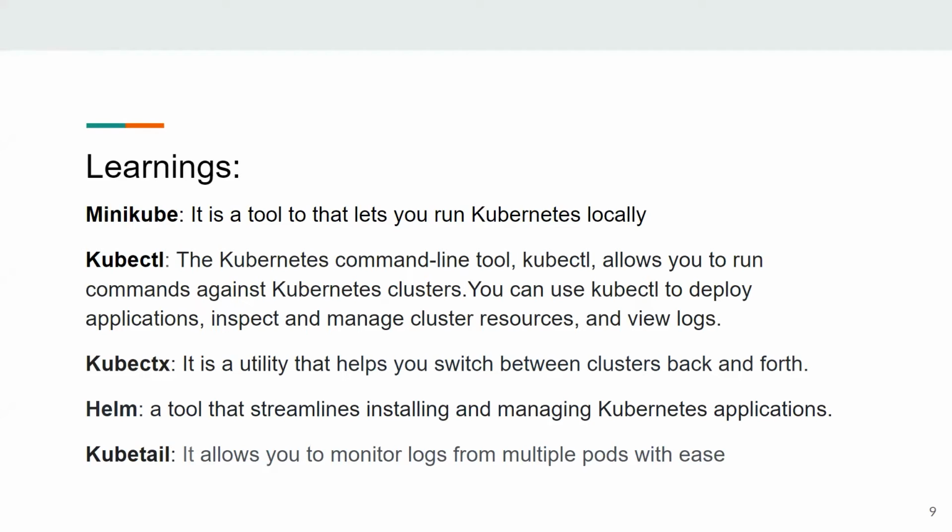Next is kubectx, a utility that helps us switch between clusters back and forth. Helm is a tool that streamlines installing and managing Kubernetes applications. You can imagine it as something similar to apt or yum commands. And the last is kubetail, which allows you to monitor the logs from multiple pods with ease.